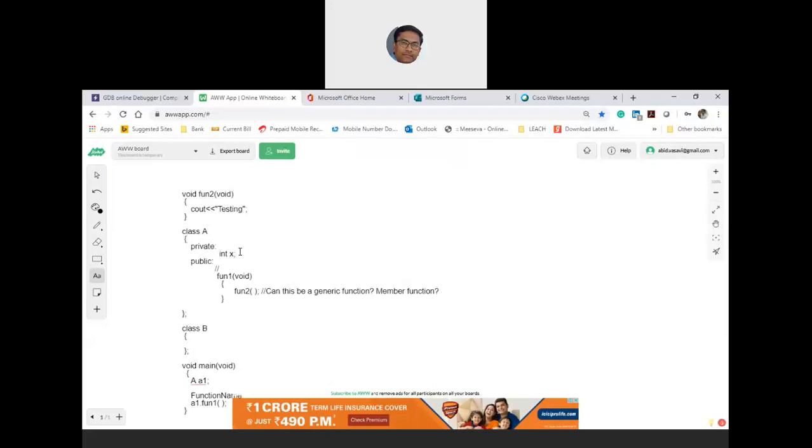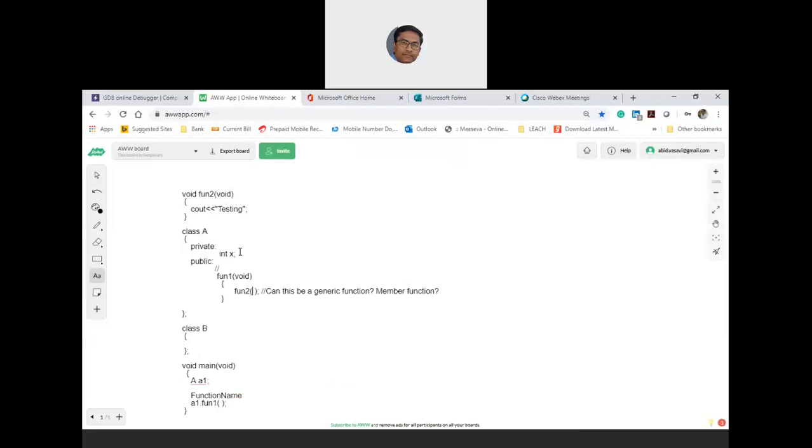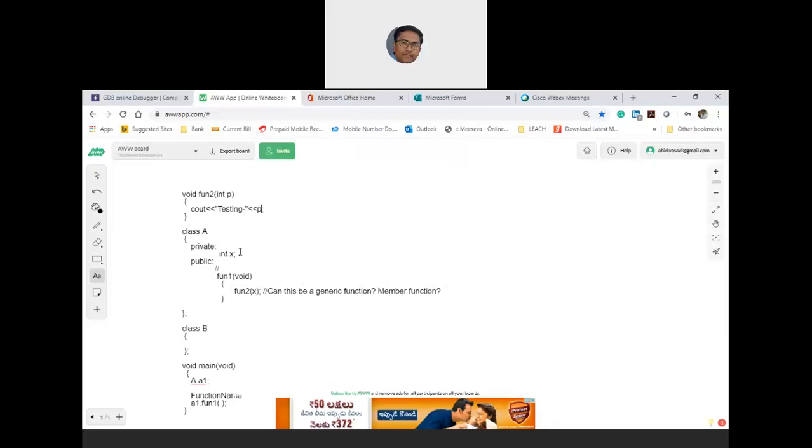What is the problem? For example, I can pass this arrow x, or x. If I pass x, let us say this is int p, then what happens? Shall we test it? Yes, sir.